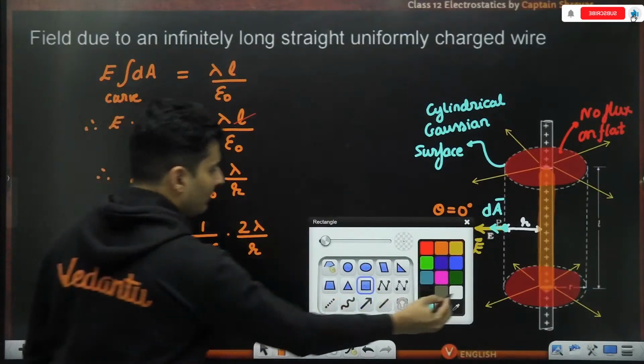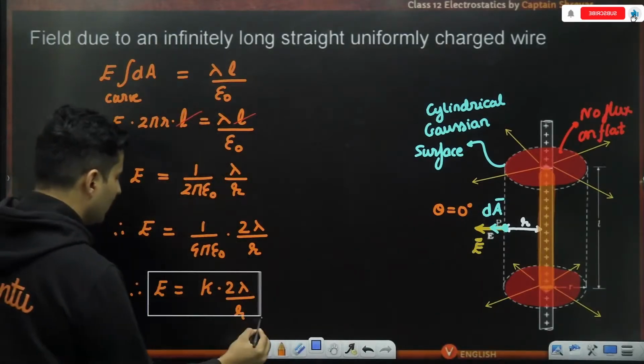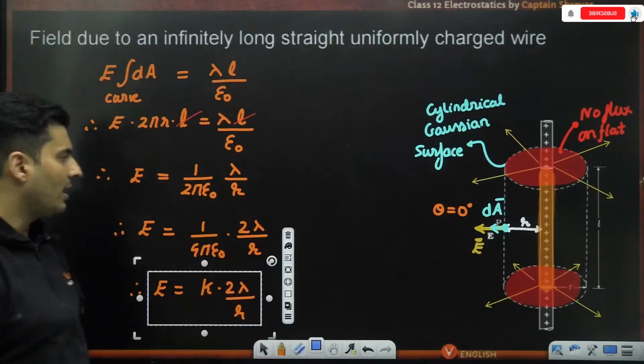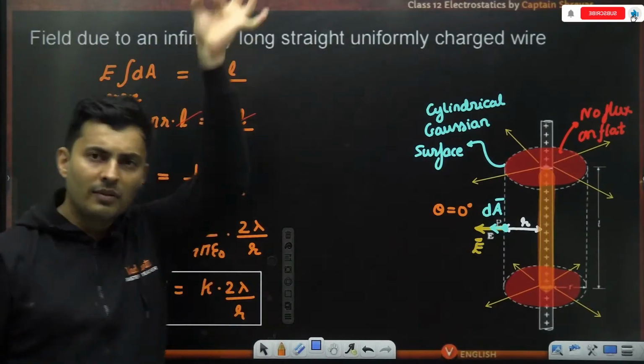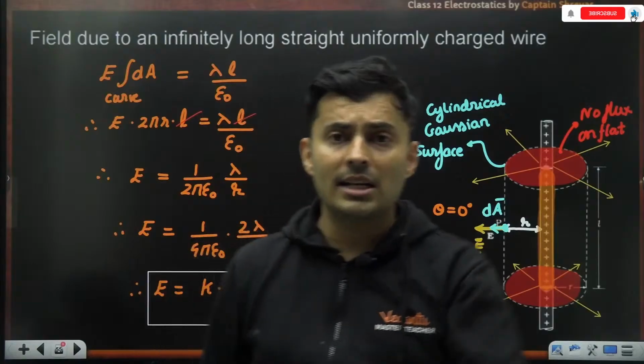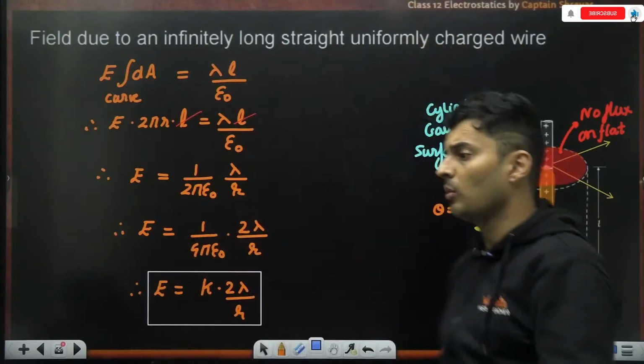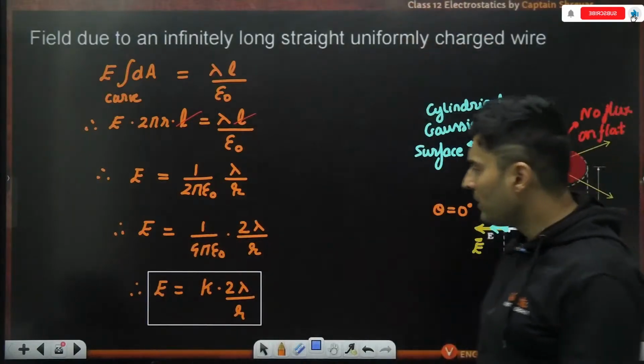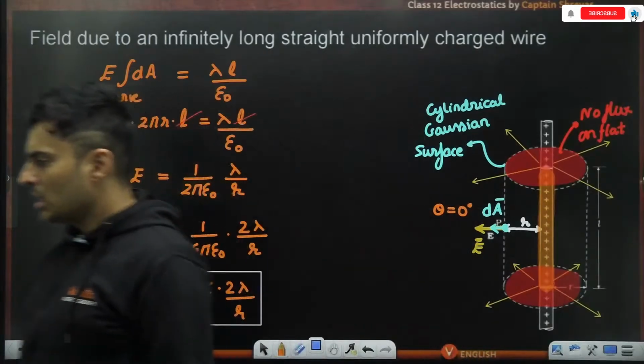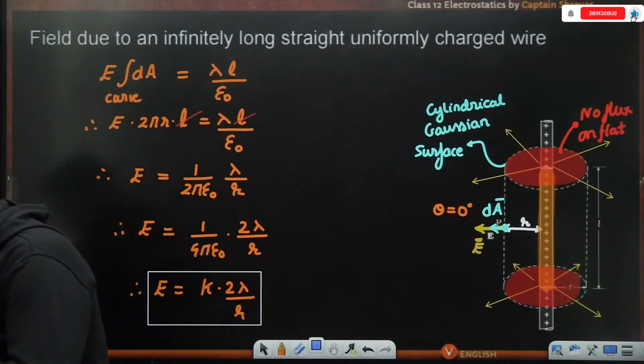Many people prefer to remember it like this, k into 2 lambda divided by r. That is the electric field due to a long charged wire, an infinitely long charged wire. Okay, everyone with me? Yeah, cool, awesome.